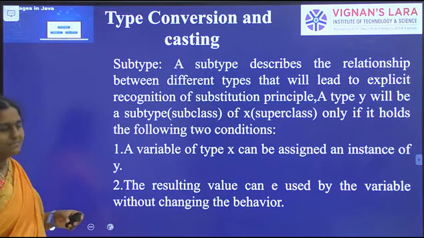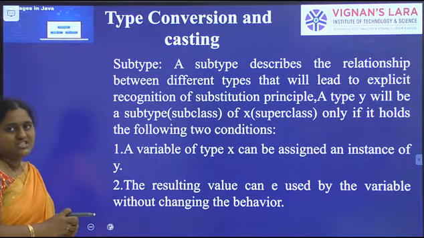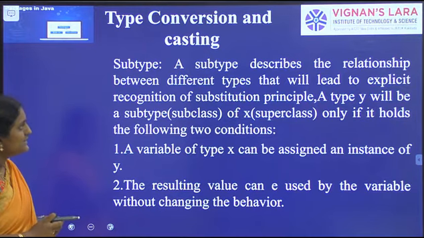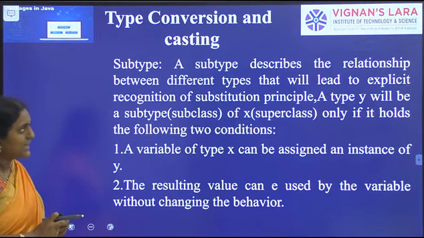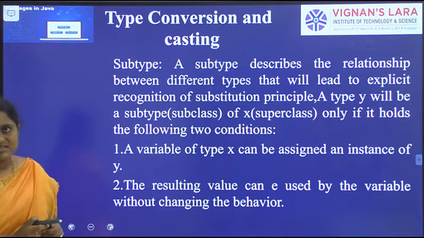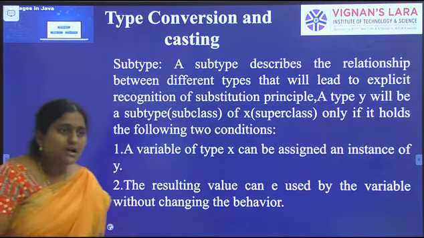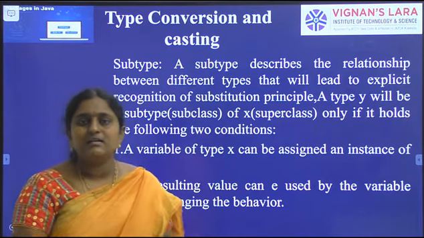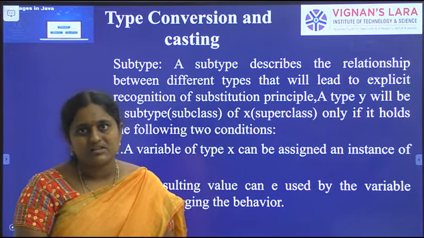Next one, subtype. A subtype describes the relationship between different types that leads to the explicit recognition of the substitution principle. In Java inheritance, there is a relationship between superclass and subclass objects.